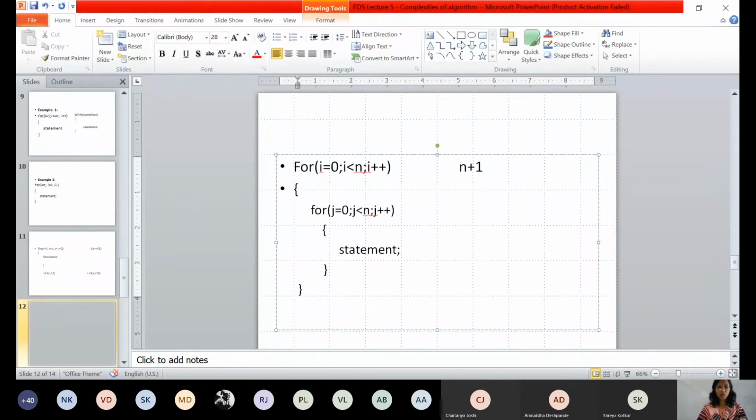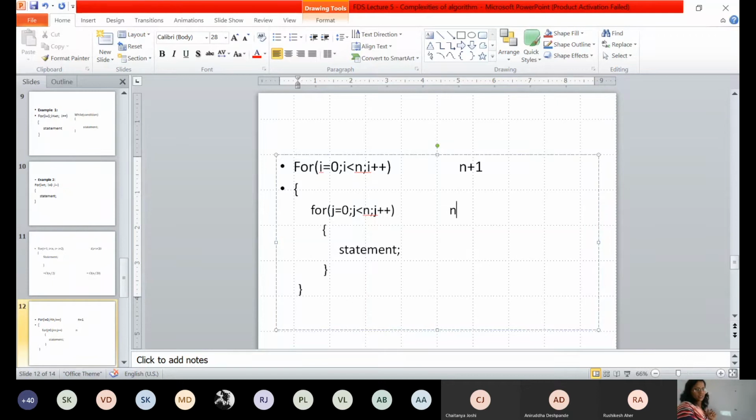Okay. What about this inner for? How many times will this inner for be executed? N times. Only n. N plus 1. Think properly and tell me. N plus 1 into n plus 1. How is it so?